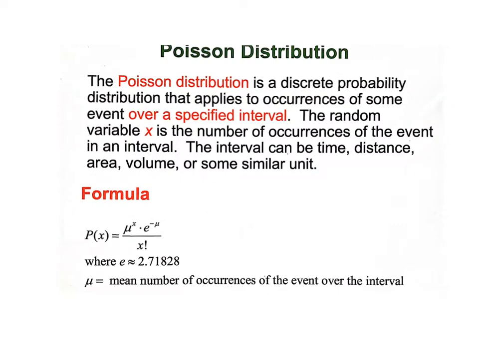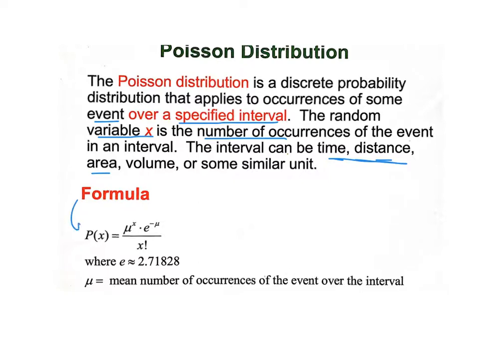The Poisson distribution is a discrete probability distribution that applies to occurrences of some event over a specified interval, usually time. The random variable x, same as it always has been, is the number of occurrences of an event in an interval. The interval can be time, distance, area, volume, or some similar. Most of ours will be time and distance.